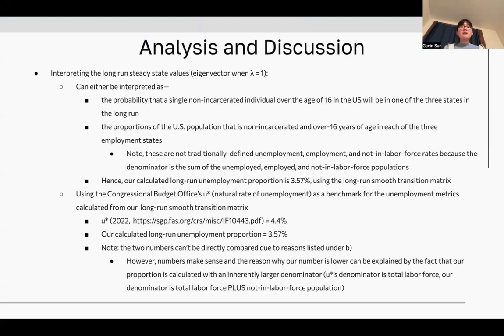And ultimately, using the Congressional Budget Office's U-star, which is the natural rate of unemployment, as a benchmark for the unemployment metrics calculated from our long-run smooth transition matrix, we find that U-star, as calculated by the Federal Reserve, is around 4.4%, and our calculated long-run unemployment proportion is 3.57% when using our long-run smooth transition matrix. Note that these two numbers can't be directly compared due to the reasons listed above. However, these numbers ultimately make sense. The reason why our number is intuitively lower than the Fed's U-star can be explained by the fact that our proportion is calculated with an inherently larger denominator, because U-star's denominator is the total labor force. Our denominator is the total labor force plus the not-in-labor-force population.